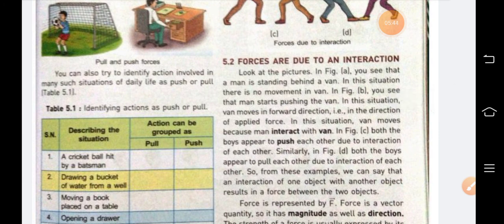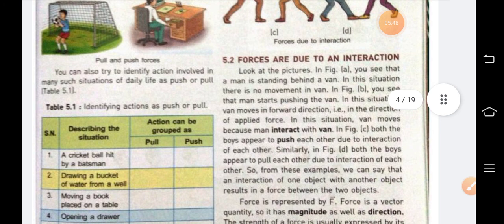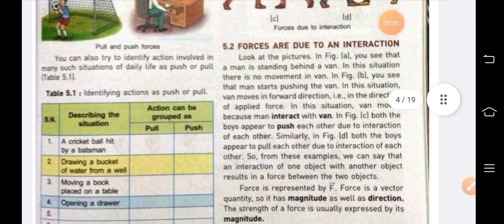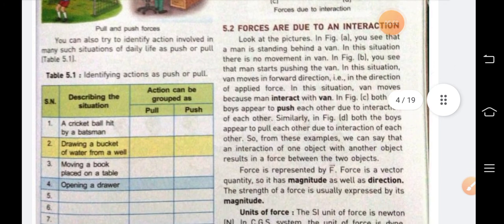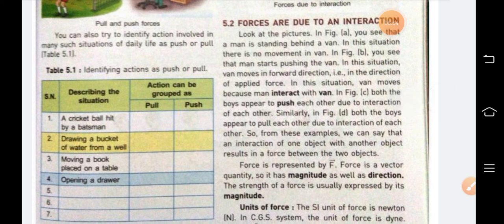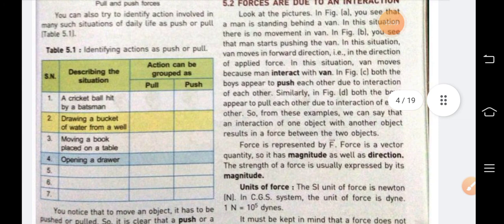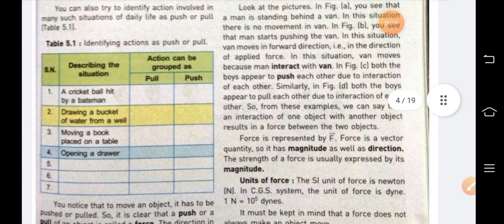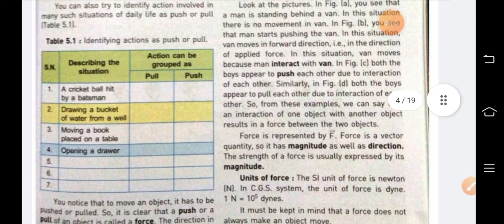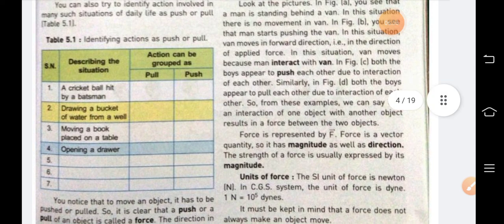As the man is pushing it from behind, it will move forward. And why does the van start moving? Because there is interaction between the man and the van. In figure C, both the boys appear to push each other.